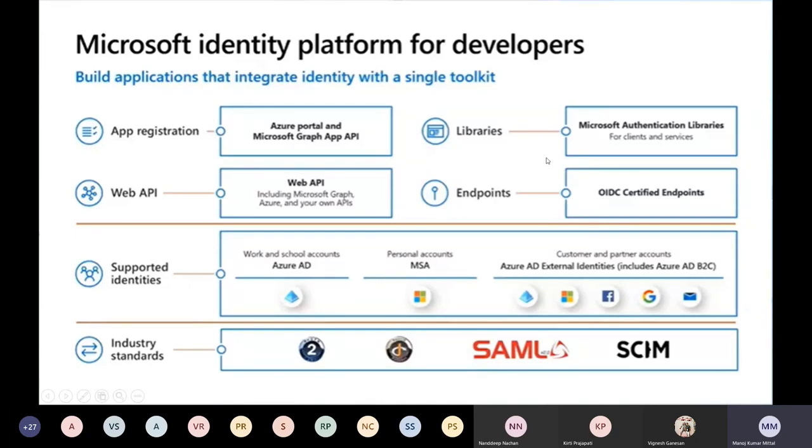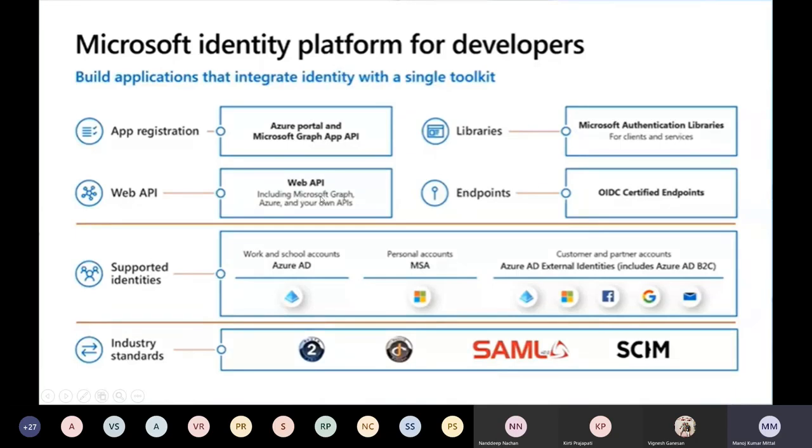It gives MSAL, the Microsoft Authentication Library, which gives a single sign-on experience among all the applications if we sign in one time. If we have multiple applications registered with app registration, then we can use those features seamlessly. It also provides certified endpoints to developers to get started.